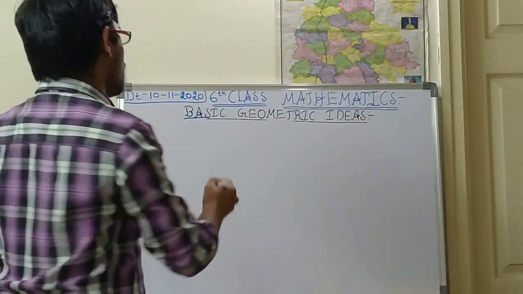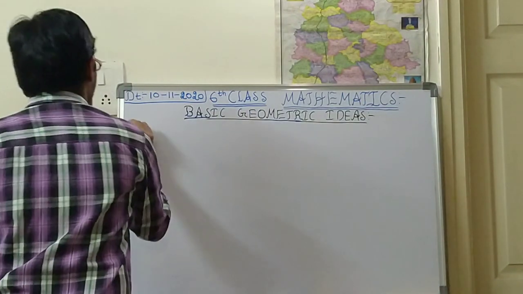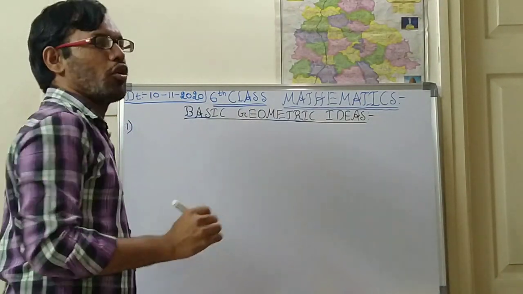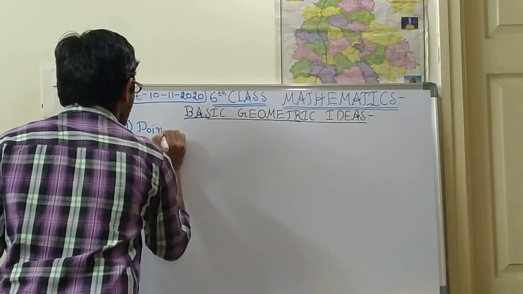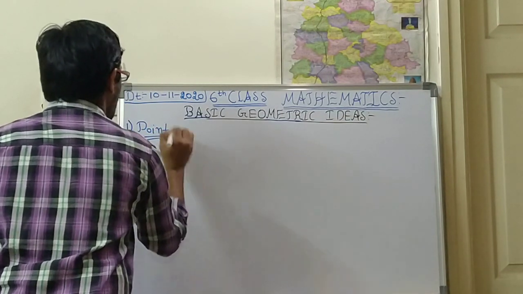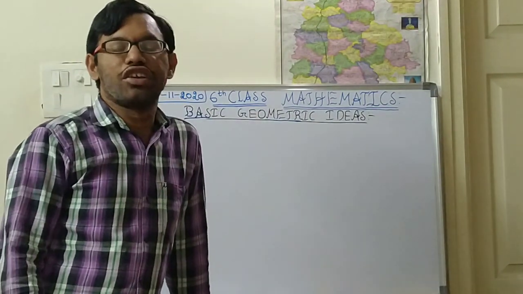See children, the first concept we draw on the plane surface, we shall discuss some points. First one is point. Before starting, please start the running notes, children.